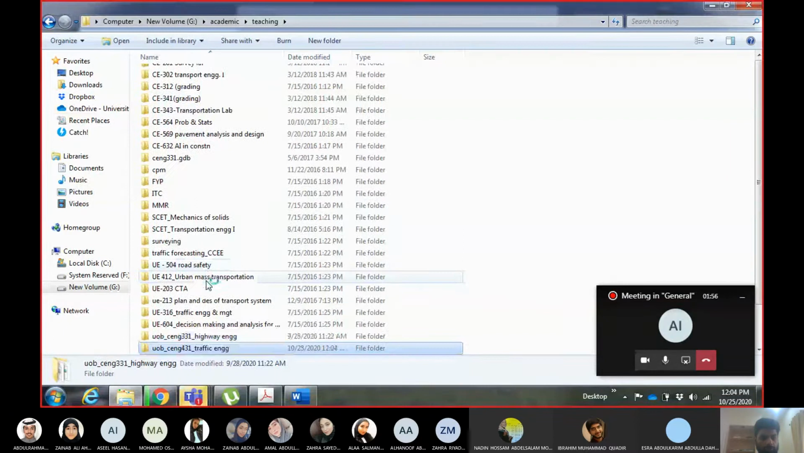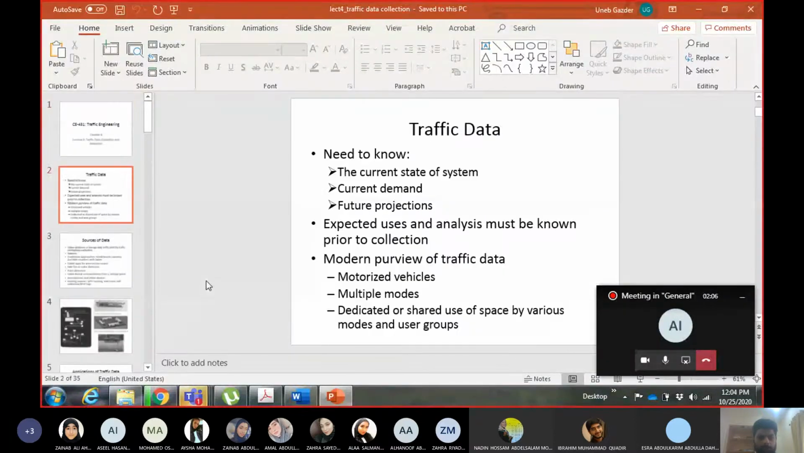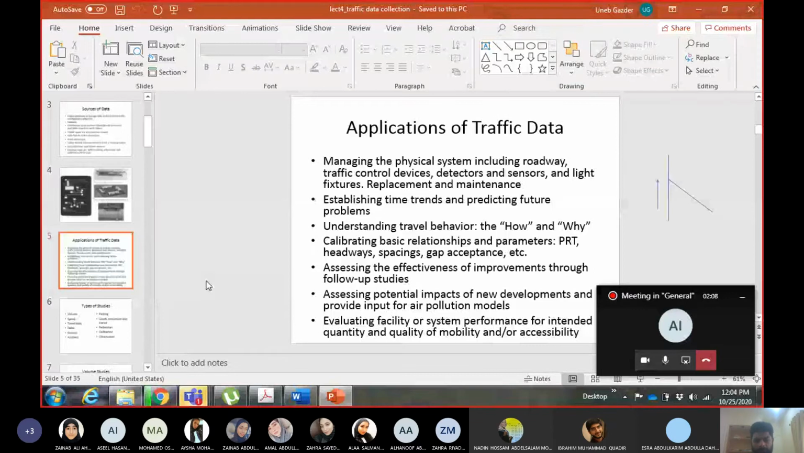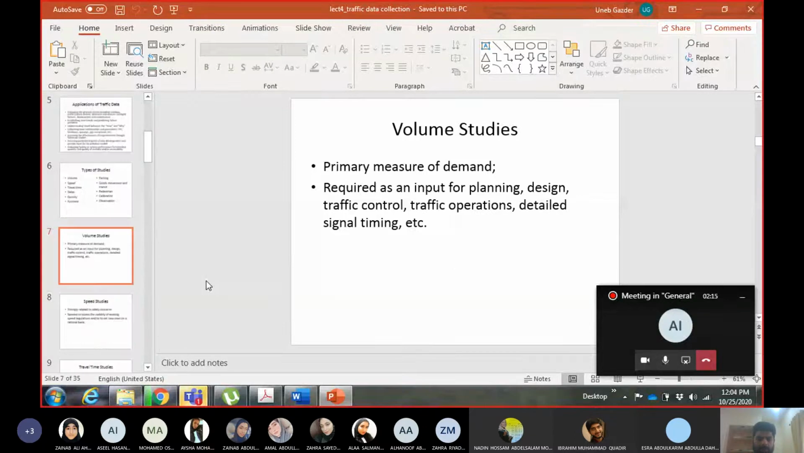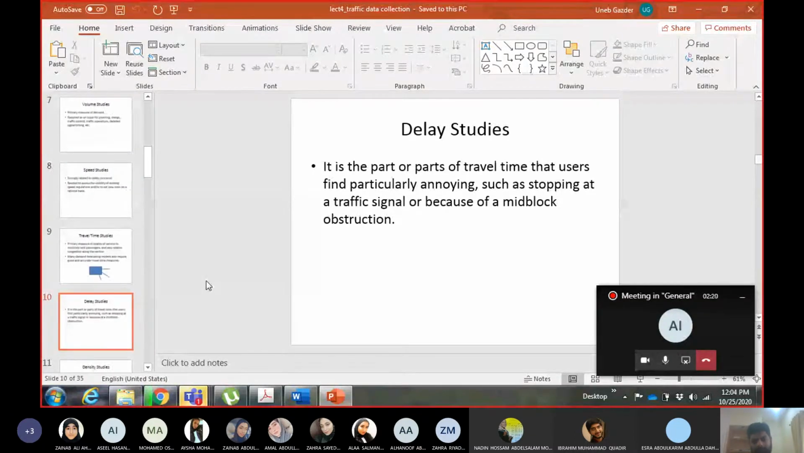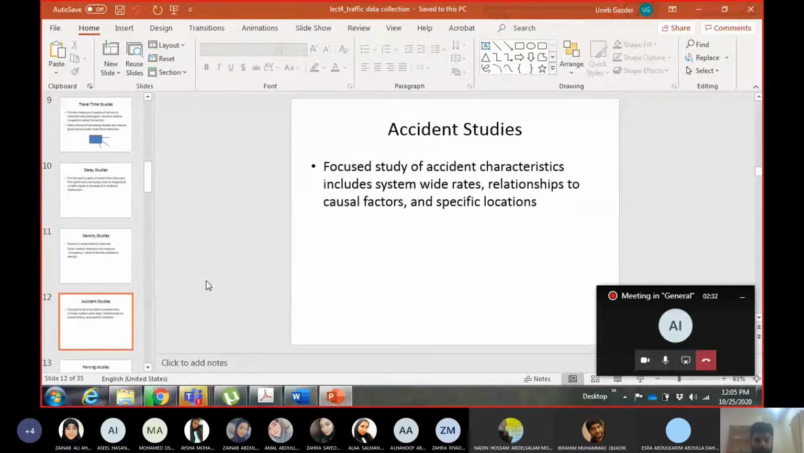So today we will go through and finish with chapter 9, sorry, chapter 9. In Chapter 9 we were looking at traffic data collection in general. So we looked at type of studies, why we do traffic studies, and then we were looking at different types of traffic data collection techniques, and we were looking at manual techniques, and we saw some examples related to issues which you can have with counting, manual counting, as well as speed studies.